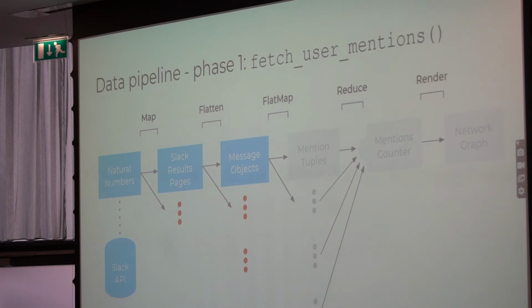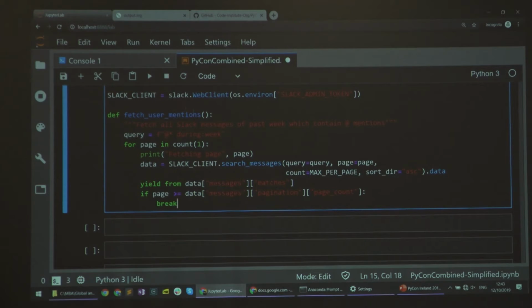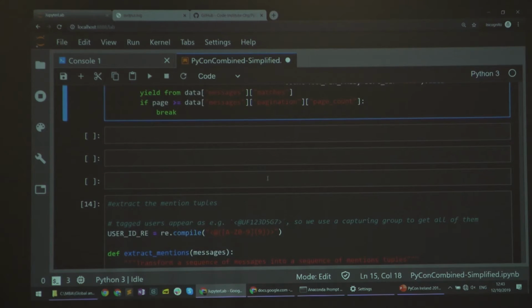And this is going to go for all pages in the natural numbers, which actually I don't want, because that would be infinite. So I'm breaking this once I've gotten beyond the page count. As long as I'm good, I keep yielding, and then when that's done, this will break, and I'll get that stop iteration. Okay, so this gets me a stream of all message objects.